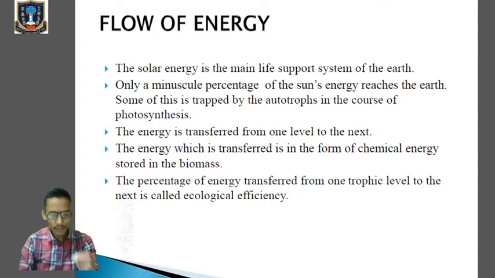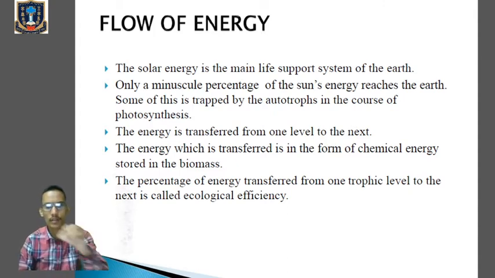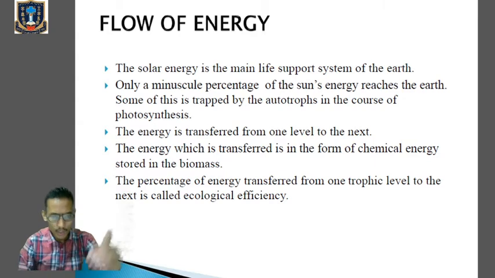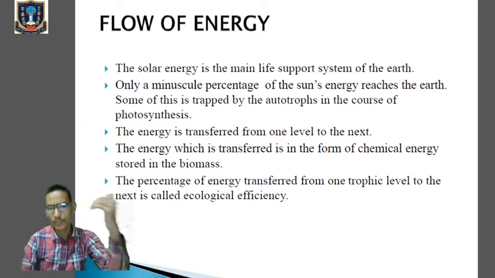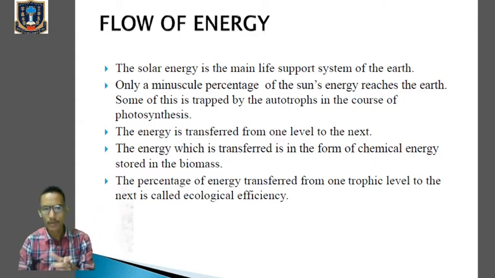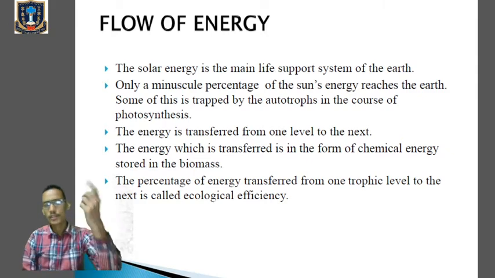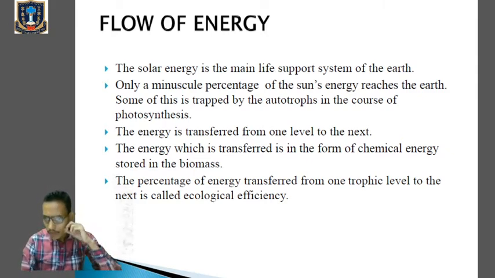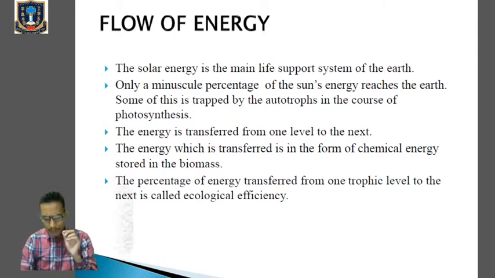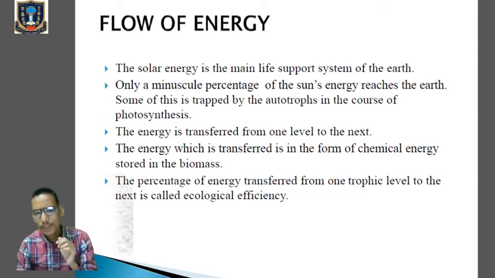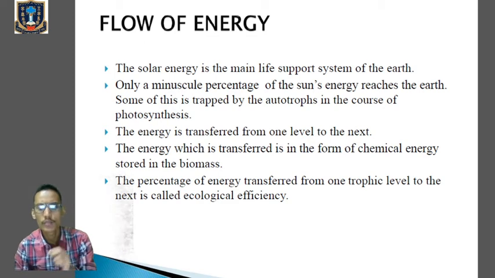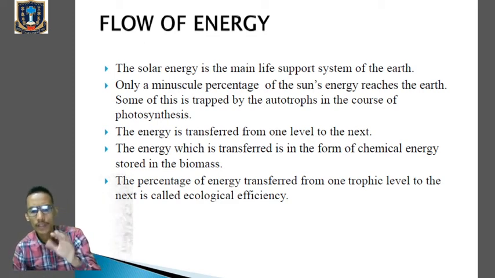So the energy which is trapped by the producers or by the autotrophs will now move from one trophic level to the next trophic level. Trophic level we have already done in the previous classes. Clear? So from one trophic level to the next, the energy usually flows. Clear? But a minimum amount of energy will be lost whenever the energy is transferred from one trophic level to another trophic level.